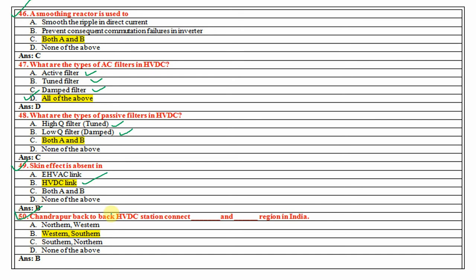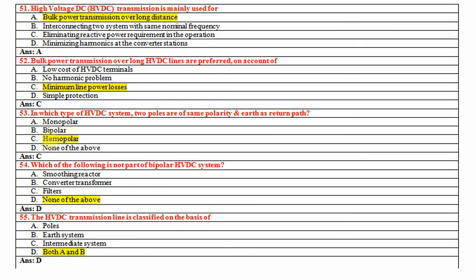Chandrapur back-to-back HVDC station connects the western and southern regions in India, right? Because Chandrapur, if you see, comes under the western region, and Mumbai comes under near about the southern region. So the answer is western and southern.